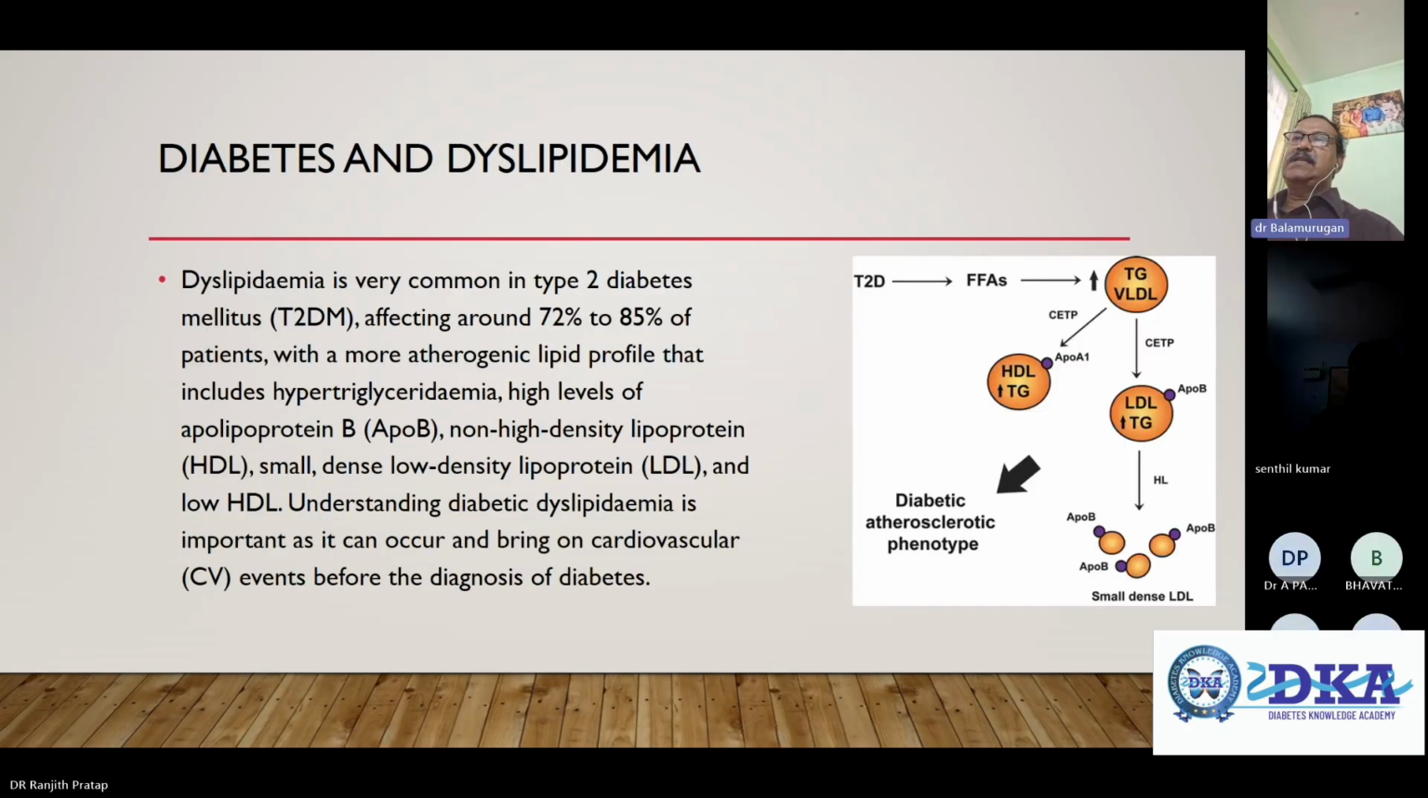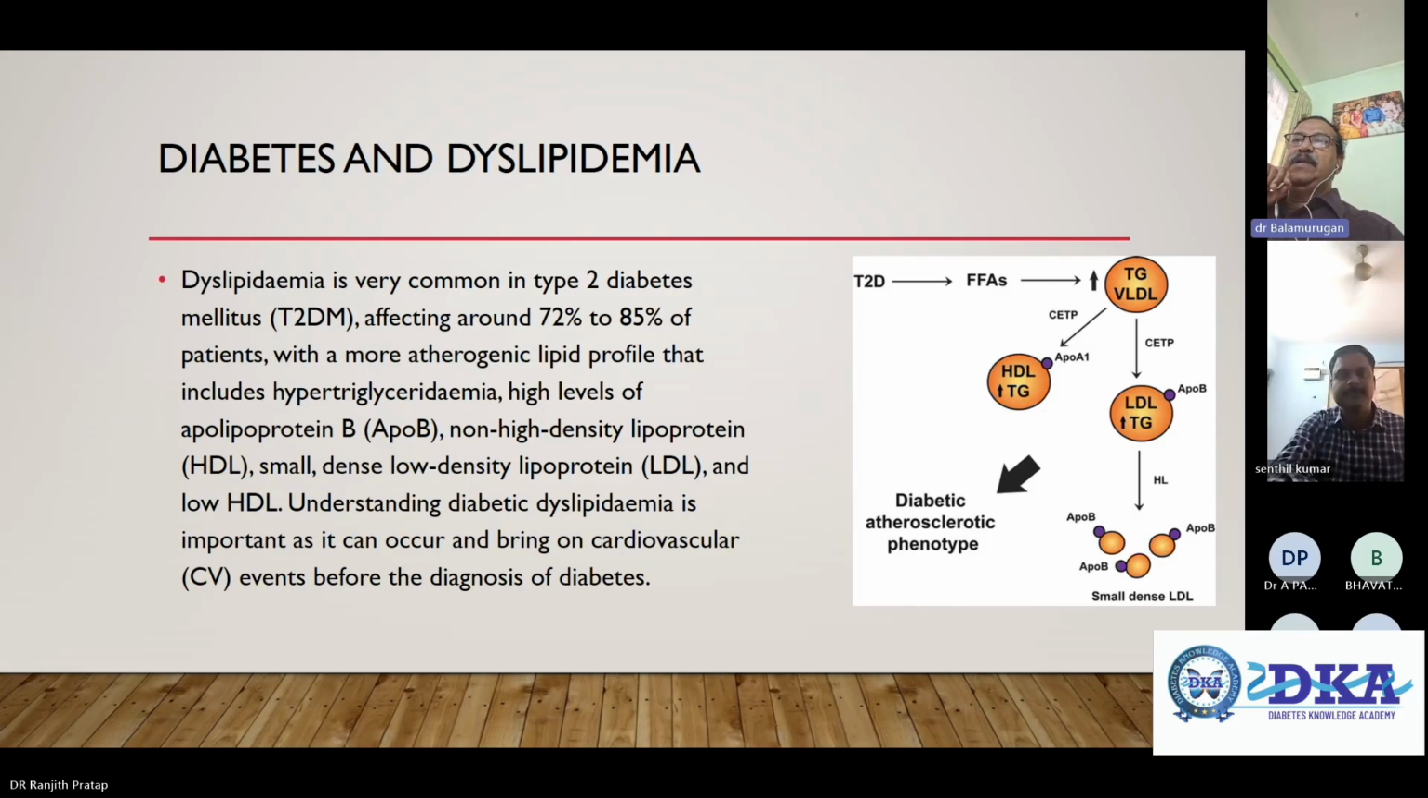So diabetes and dyslipidemia, very common in type 2 diabetes mellitus. You can see the combination affecting around 70 to 85% of patients with a more atherogenic lipid profile that includes hypertriglyceridemia, high levels of apolipoprotein B, non-HDL cholesterol, small dense LDL and low HDL. Understanding diabetic dyslipidemia is important as it can bring on cardiovascular events even before the diagnosis of diabetes. Even at the stage of pre-diabetes, we see a lot of people coming with this, which can increase the risk of cardiovascular disease.